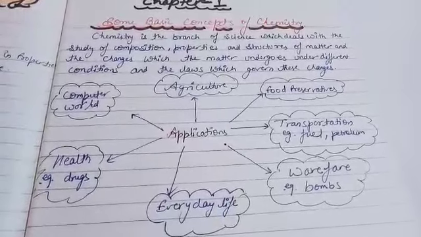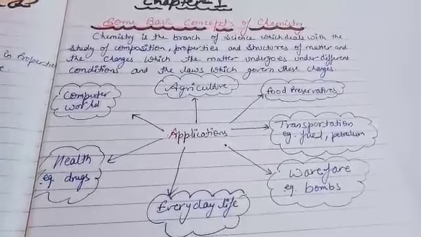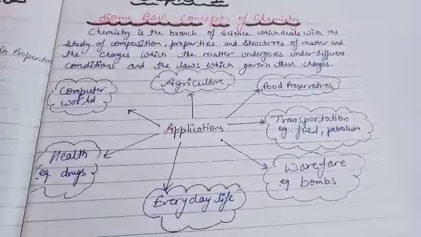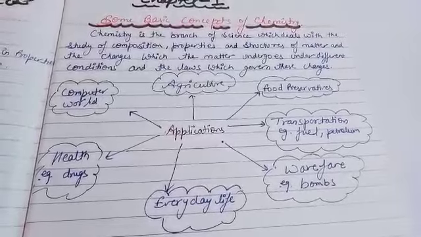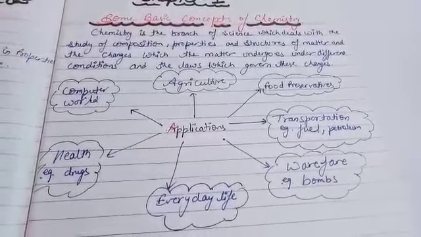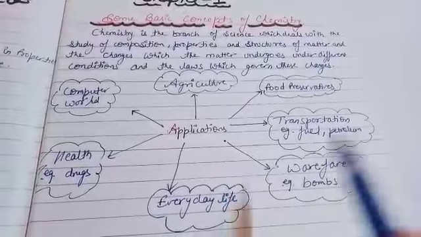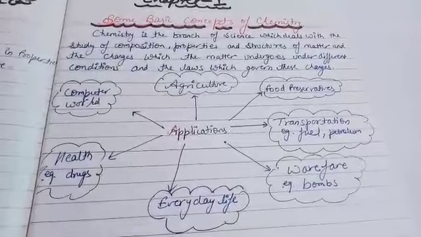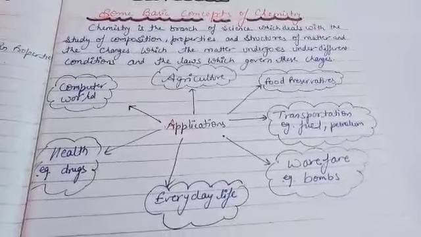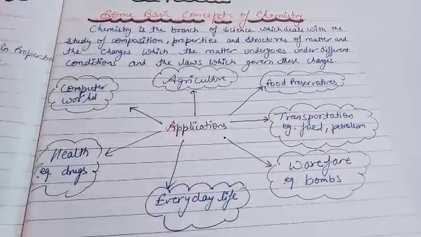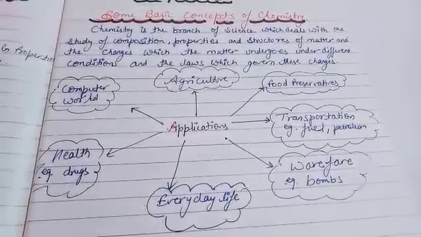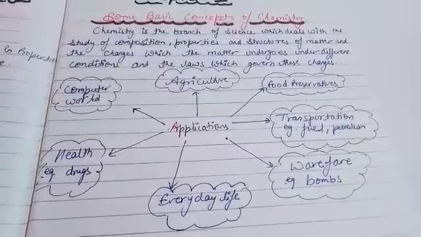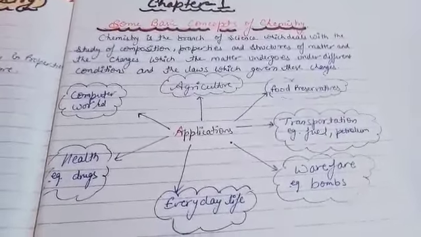Natural ones we have are salt and oil. But chemicals also we have, either BHA, butylated hydroxyanisole, or butylated hydroxytoluene. So many examples that we have learned in earlier classes also. Now in transportation, hydrocarbons, basically petroleum, either petrol, diesel, CNG, are used in transportation also. Now in warfare, for example, bombs, either hydrogen bomb or nuclear bomb, all these are because of chemistry.